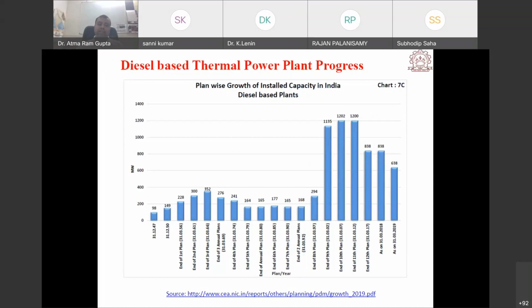Okay, then diesel based power plants. Of course, diesel based power generation is very costly, so it is very little compared to others. You can see that only a few megawatt is there, that is 638 as on 31st March 2019.